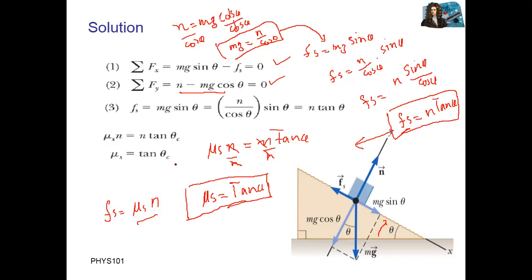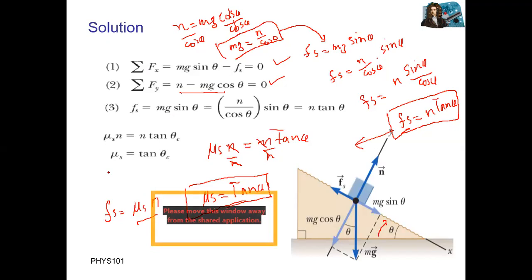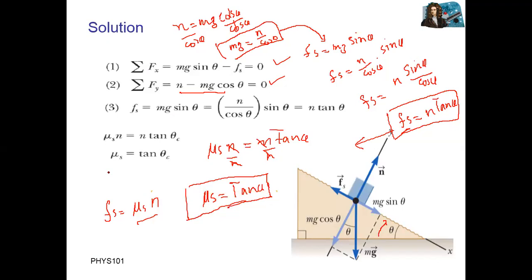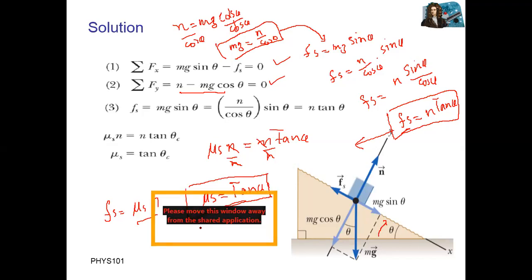Okay, we have another example. What if we don't change the angle of the surface and we increase the force over the object? Can we find mu s from the friction formula, like mu s equals fs over n? Yes, of course you can find. If you know the weight, you can find the value of Fs. Or if you have applied force, you can find it. In different ways we can find.